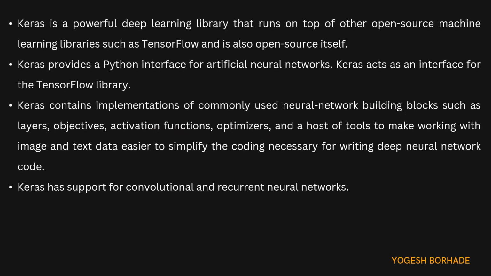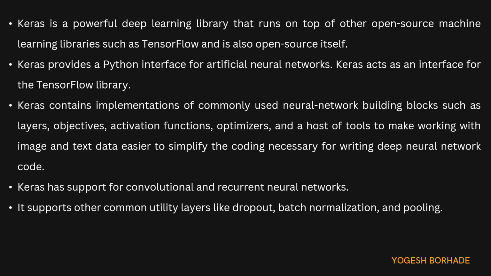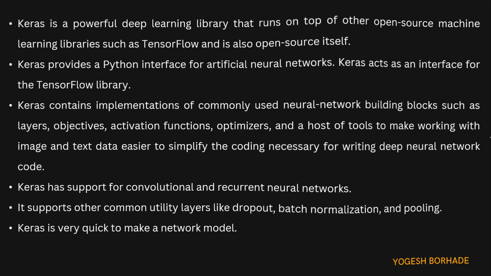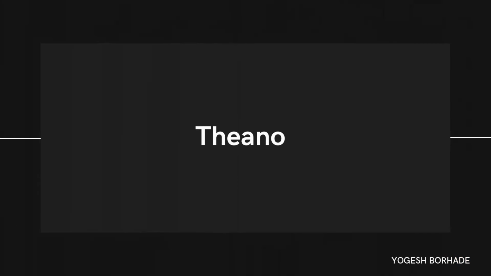Then Keras has support for convolution neural networks and recurrent neural networks, and it supports other common utility layers like dropout, batch normalization, and pooling. And it is very quick to make a network model. So that's why we use this Keras to build our network model. Okay, so now we'll move to the third library, that is Theano.